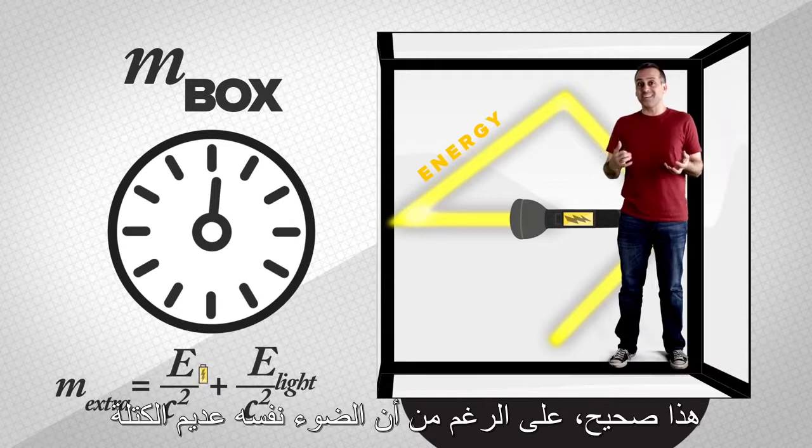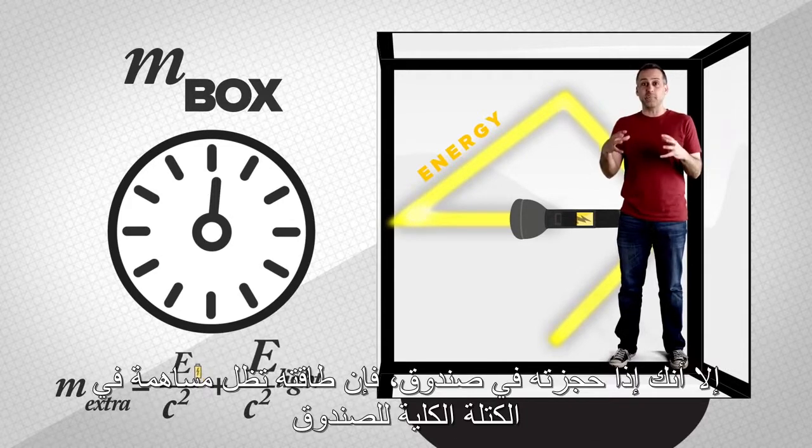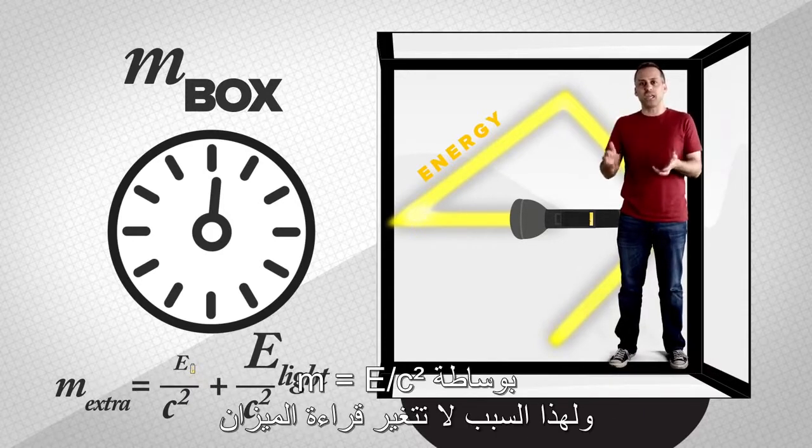That's right, even though light itself is massless, if you confine it in a box, its energy still contributes to the total mass of that box via m equals E over c squared. That's why the reading on the scale doesn't change.